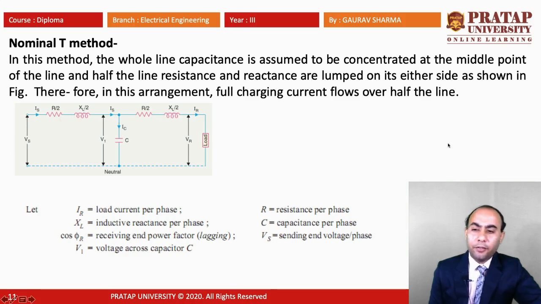Here IR is the load current per phase, XL is the inductive reactance per phase, cos phi r is the receiving end power factor which is lagging, V1 is the voltage across the capacitor, R is the resistance per phase, capital C is the capacitance per phase, and Vs is the sending end voltage per phase.